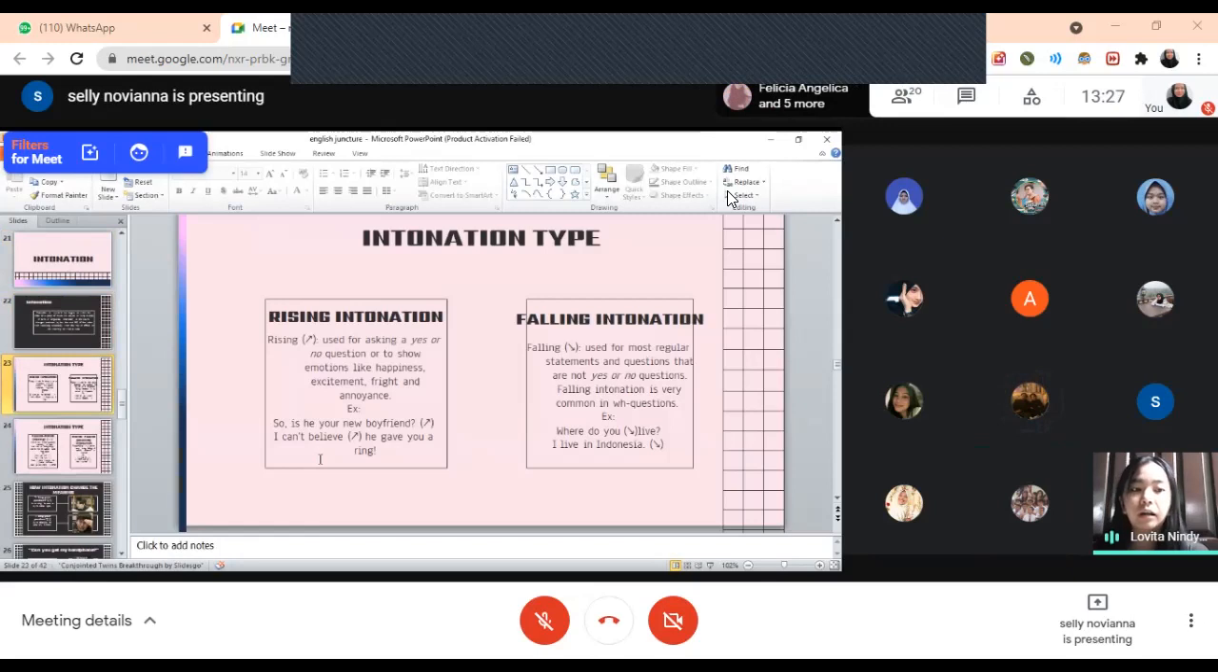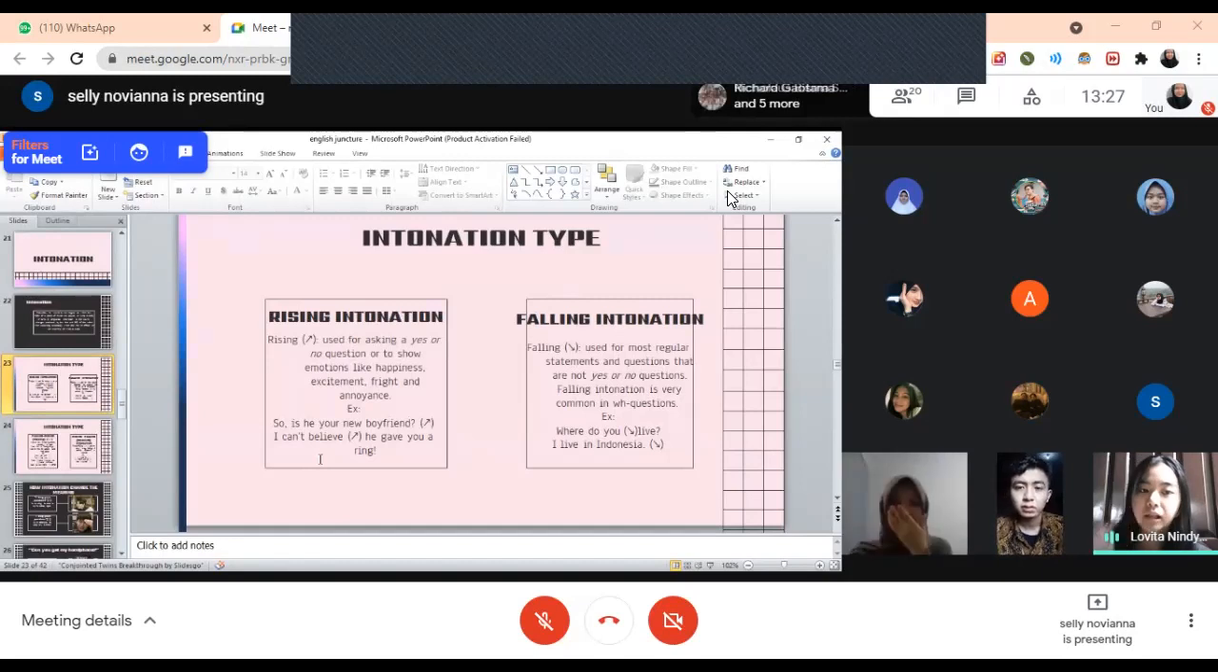So there are four types about intonation. The main intonation types are rising intonation and falling intonation. Rising intonation is mostly used for asking a yes or no question or to show emotions like happiness, excitement, pride, and annoyance. For example, so is he your new boyfriend? It's asking a yes or no question.